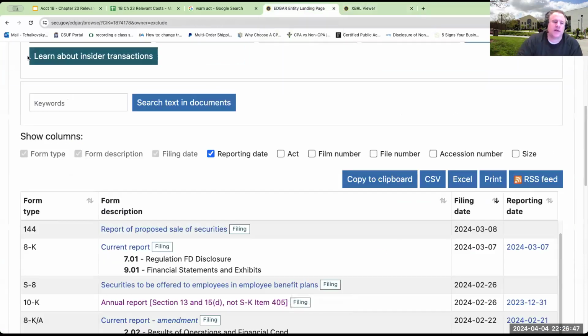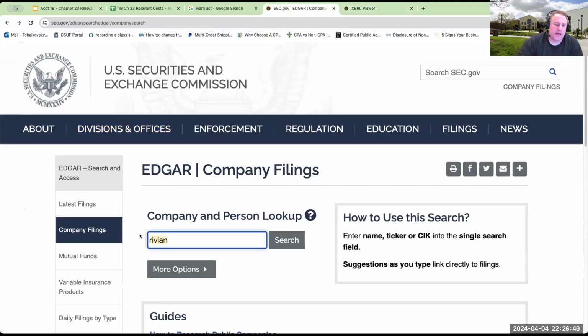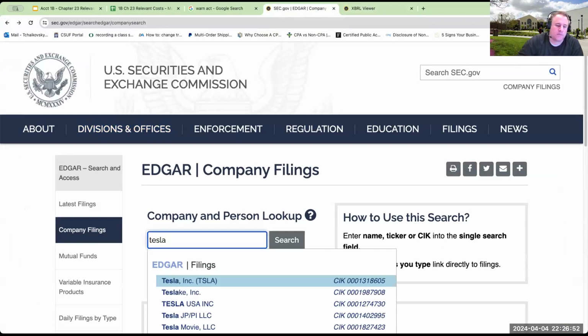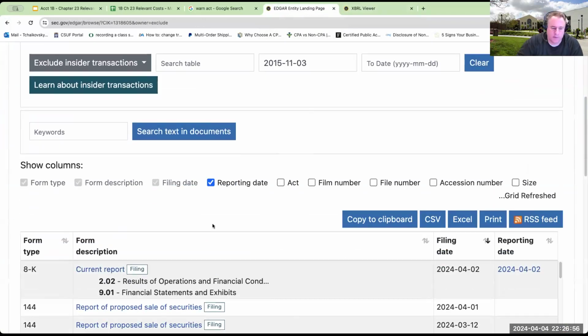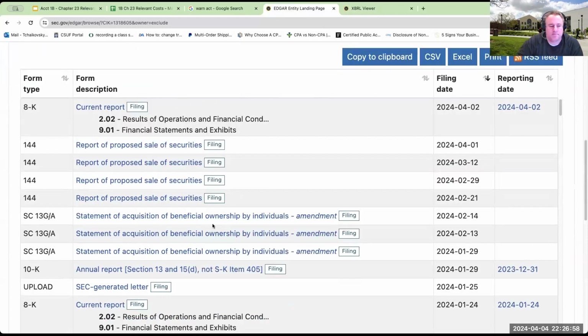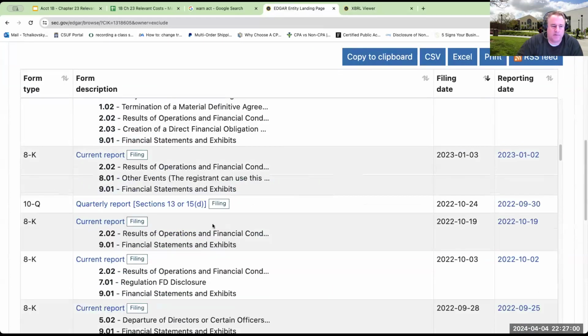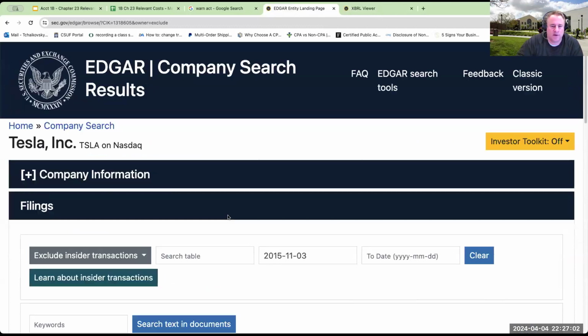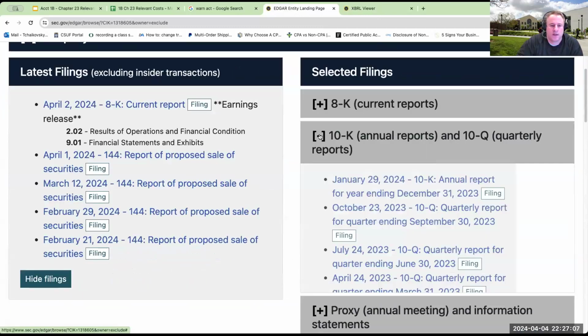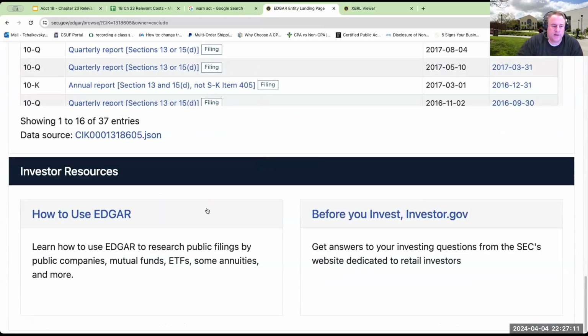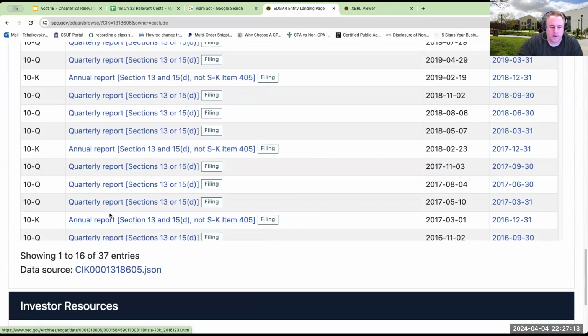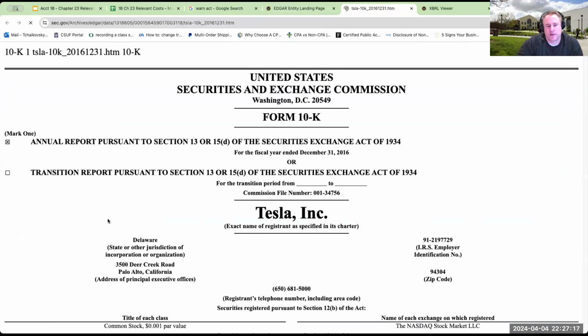What's interesting is if we were to go back and take a look at our friends at Tesla. If I come over here, we'll turn this toolkit on, and let's take a look at all their 10Ks and 10Qs. We'll go back over here. I'll just randomly pick this one over here.